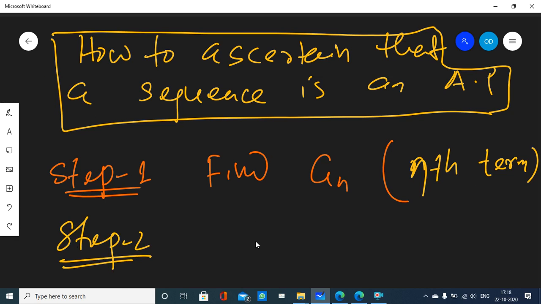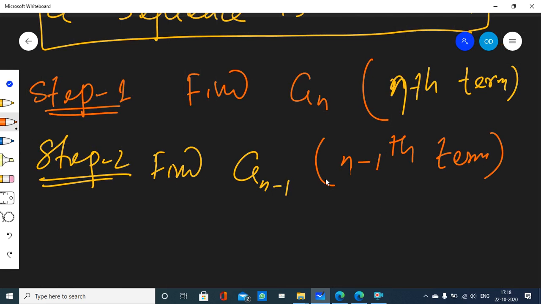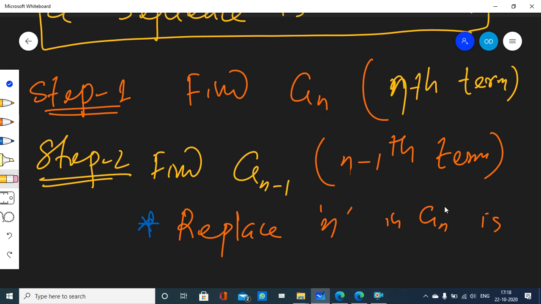Step 2, find a(n minus 1). What is it? It is the (n minus 1)th term. How will you find it? You already know the nth term, but you don't know what a(n minus 1) is. So how will you know it? Just replace n in a(n) with n minus 1.